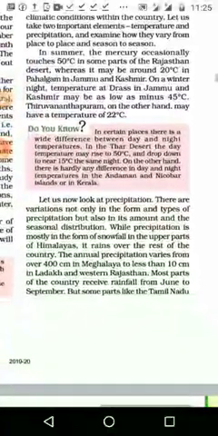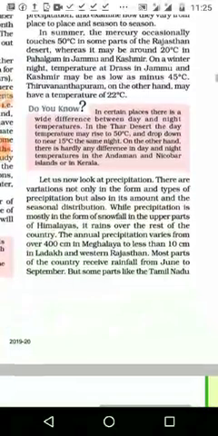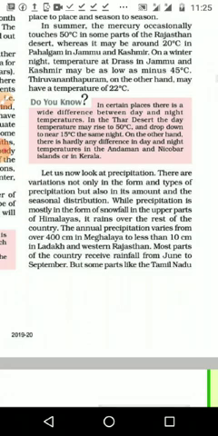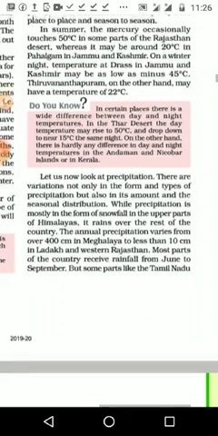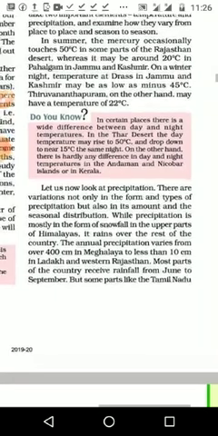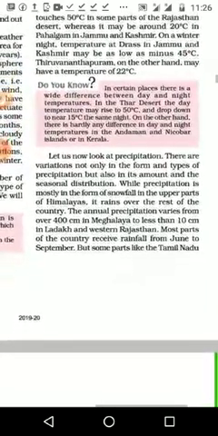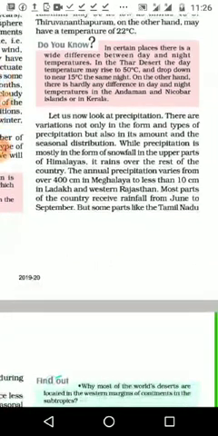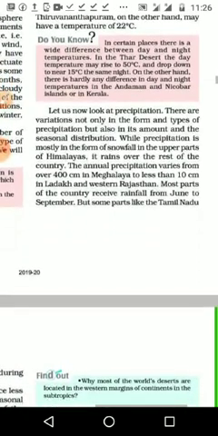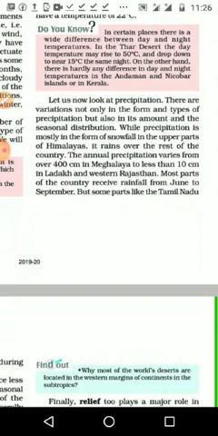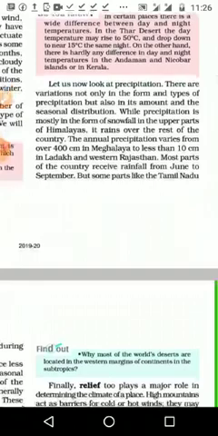Then in certain places there is a wide difference between day and night temperature. In the Thar desert the day temperature may rise to 50 degrees and drop to near 15 degrees at night. This day-night variation we can see in Rajasthan or the Thar desert area. On the other hand, there is hardly any difference in day and night temperature in the Andaman Nicobar Islands or in Kerala, where it goes from 28 to 32 degrees, only 1 or 2 degrees of difference. Even Lakshadweep has this some days.